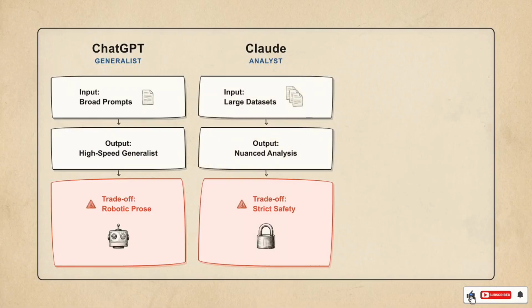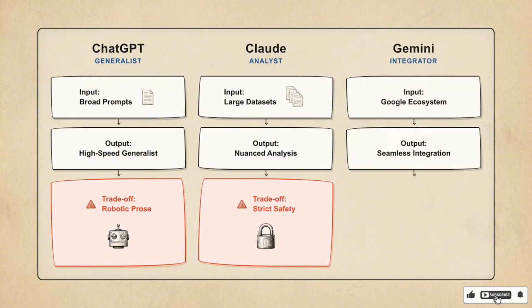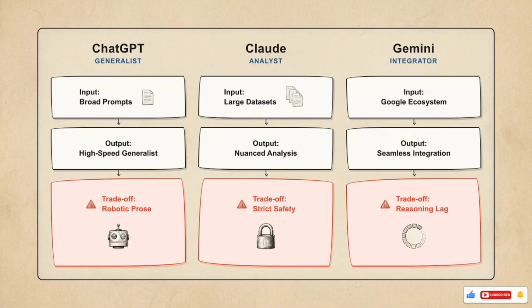Claude is designed for high-capacity analysis. Users upload massive documents to receive secure insights sticking closely to provided data. However, Claude's strict safety protocols can occasionally block creative requests. Gemini is built for the Google ecosystem, living inside Docs, Sheets, and Gmail. That convenience has a trade-off. When handling complex reasoning, Gemini can sometimes lag behind the others.